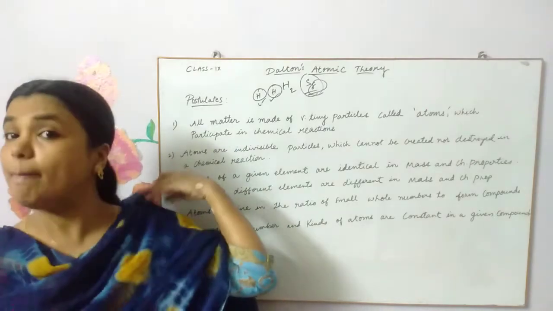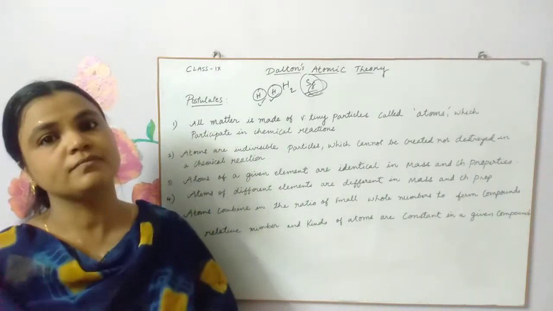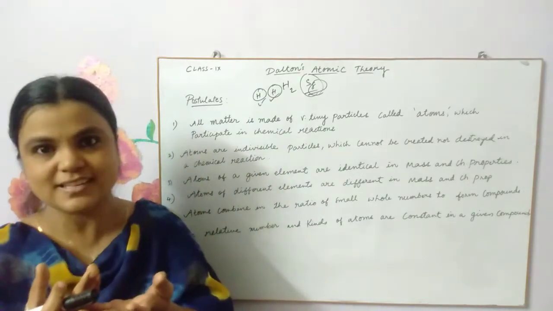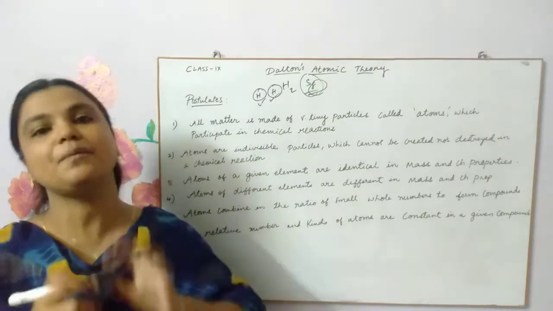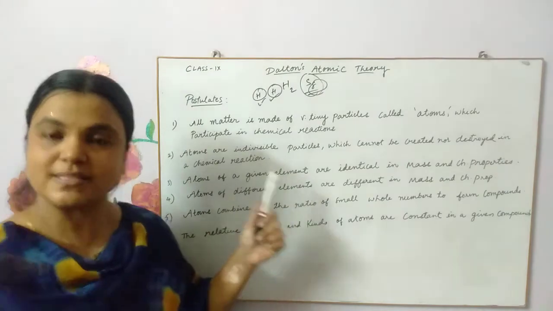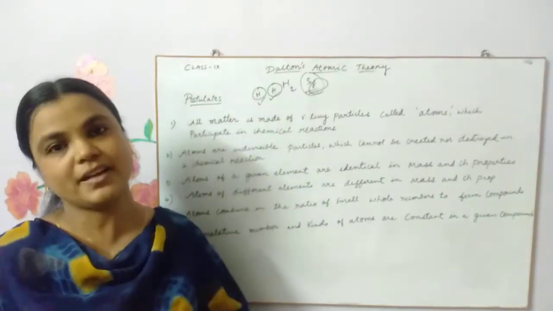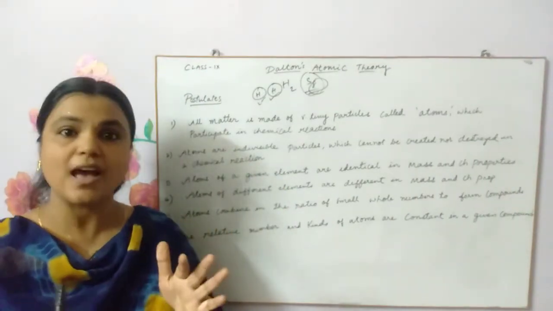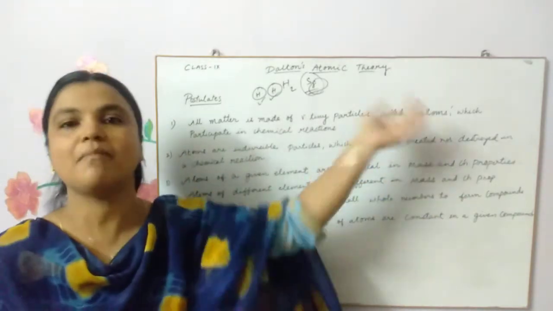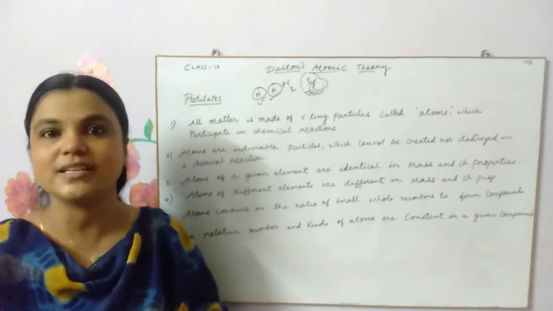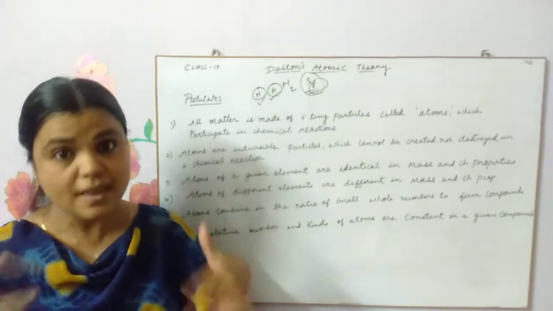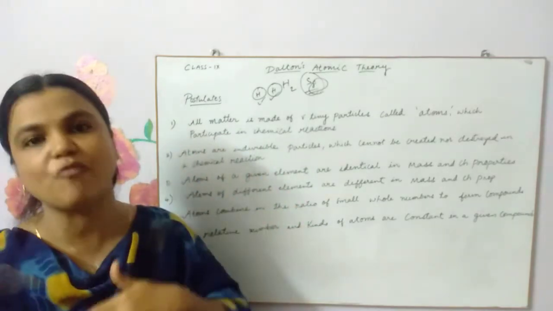If you talk about a compound, now tell me, a compound has different elements combined, isn't it? An element has similar type of atoms combined. Atoms of different elements. Does it mean that only one kind of element exists in nature? No. There are many elements which exist in nature which are different in mass and chemical properties. Did you understand? It's not that only one element is present in nature. There are several elements which are different from one another.